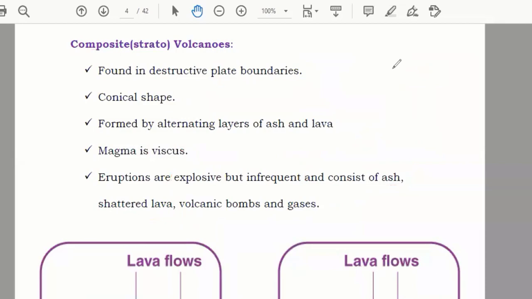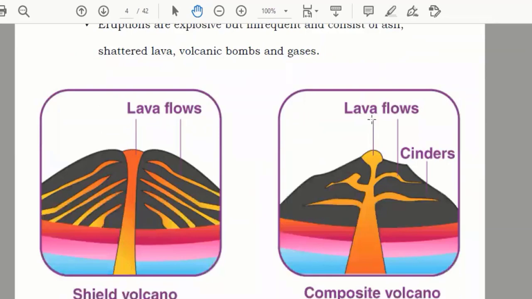Now we'll see the shape difference between them. There's a slight difference between both. See here, this is the shield volcano, and this is almost similar, but you see the difference here. Here you find less like this, but here you find a lot.